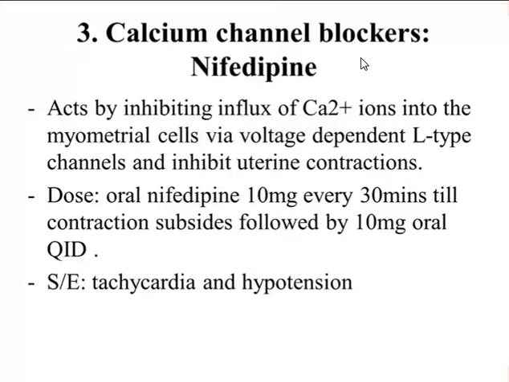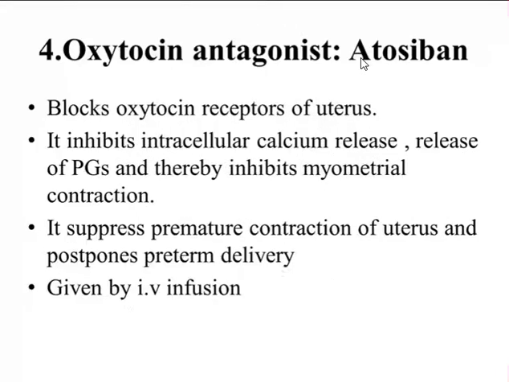Now coming to oxytocin antagonist, that is atosiban. So atosiban blocks the oxytocin receptor of the uterus. Since it is an oxytocin antagonist, it will block the oxytocin receptor present in the uterus, and it will inhibit the release of calcium intracellularly, inhibit the release of prostaglandin, and thereby inhibit the myometrial contraction.